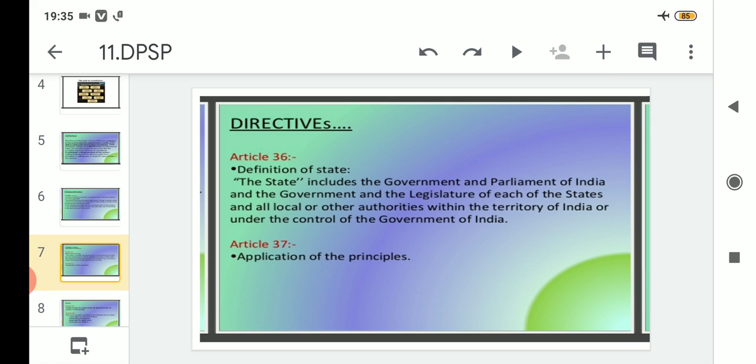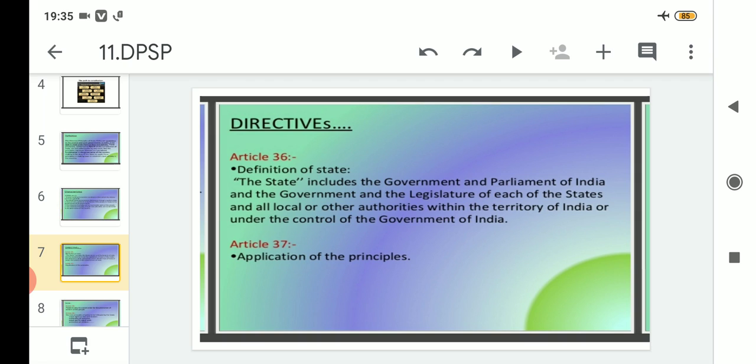The first article that is included under Part 4 is Article 36. According to Article 36, what is included under the directive principles of state policy is the definition of state.